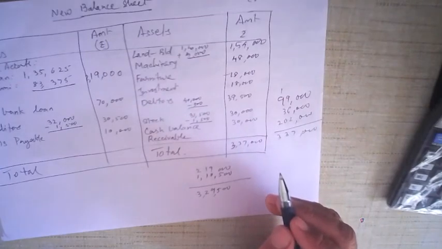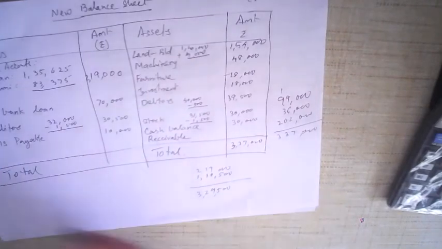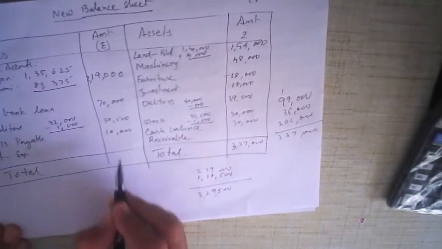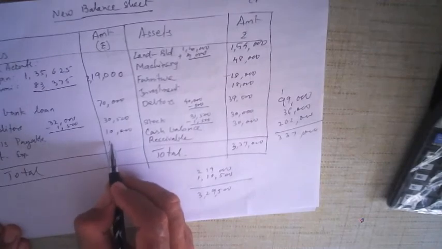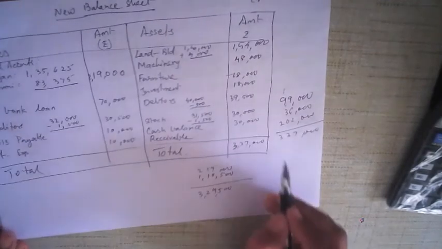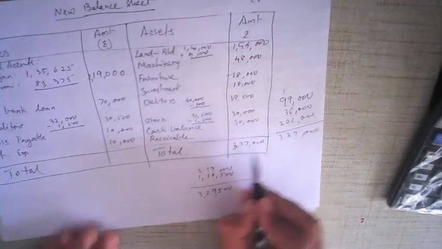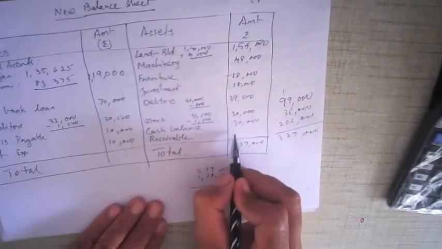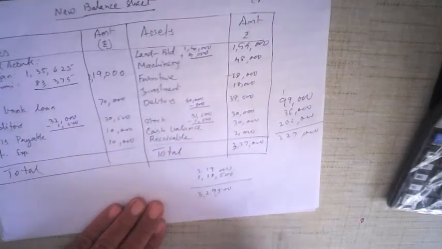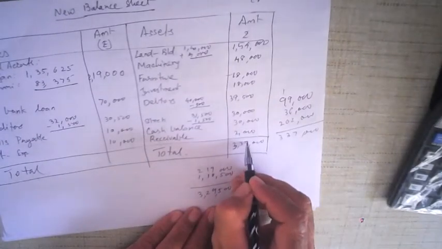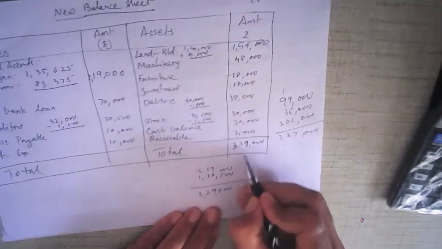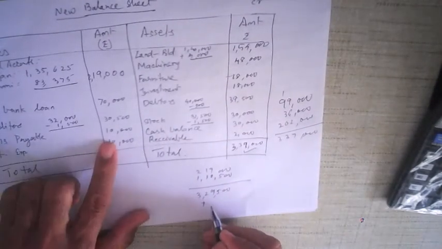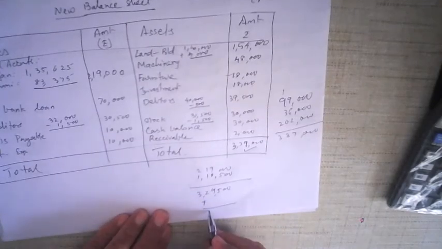In the sixth adjustment, outstanding expense 10,000, and also income receivable is 2,000. This one was left out. Okay, so 2,37,000 plus 2,000 is 2,39,000, and here plus 10,000 which was left, so 3,39,000.